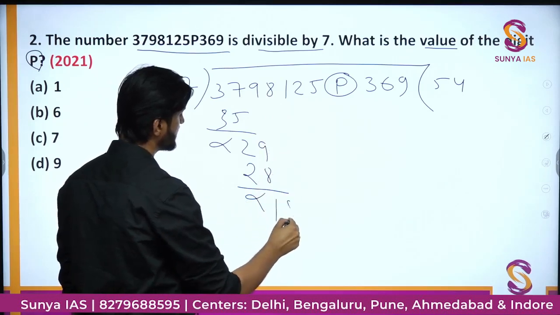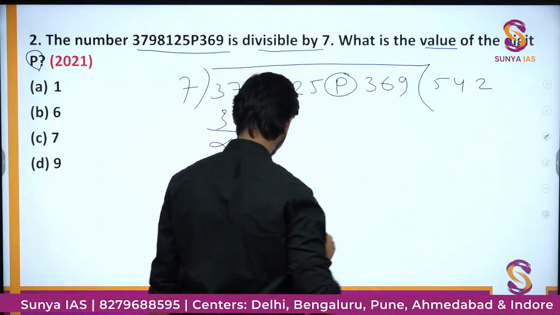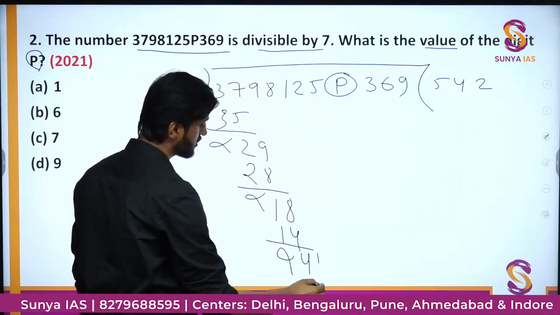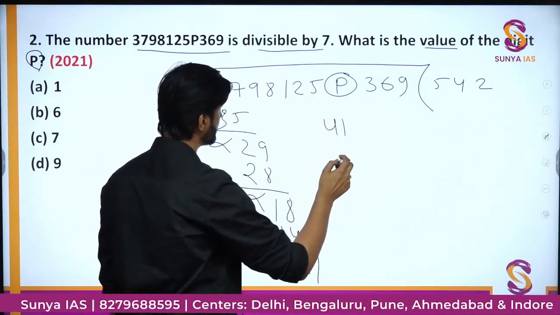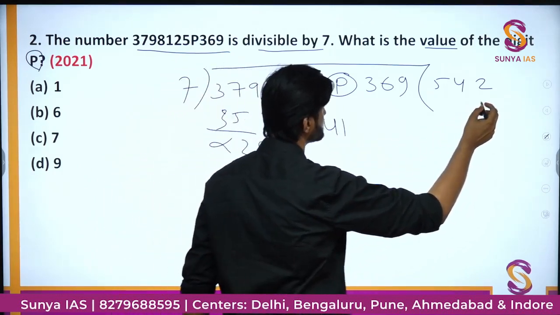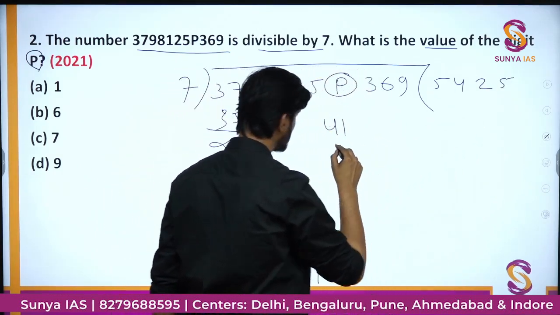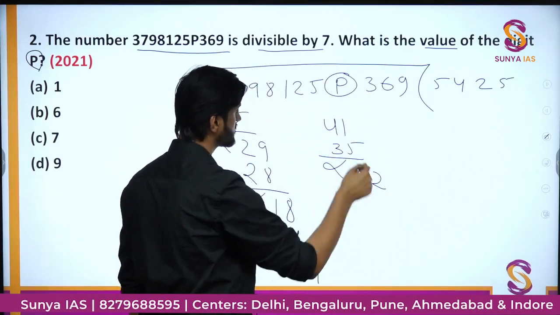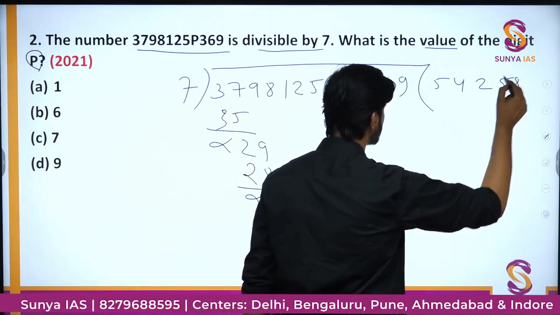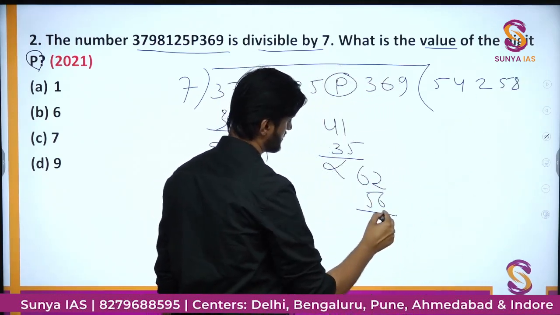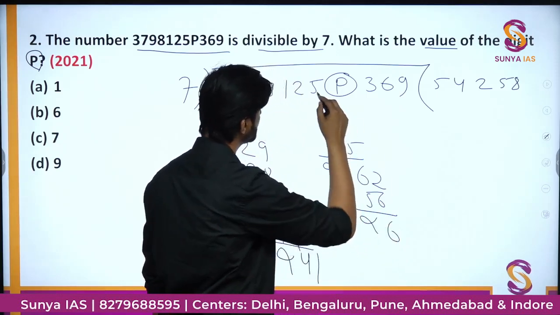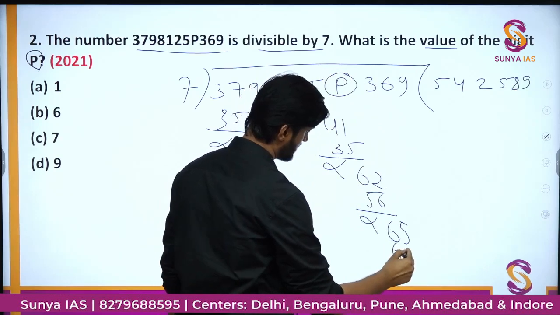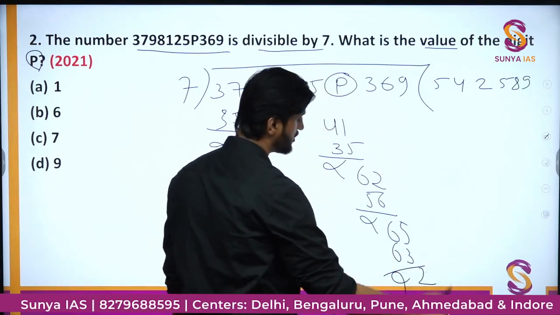Then we bring down this 8 and it goes 2 times. We have 4 here and we take this 1. So I am just writing this again from this point, 41, and now it goes again 5 times. You get this 2 and it goes 8 times. You get a 6 again and a 5. Now it will go 9 times, 63, and now the remainder will be 2.